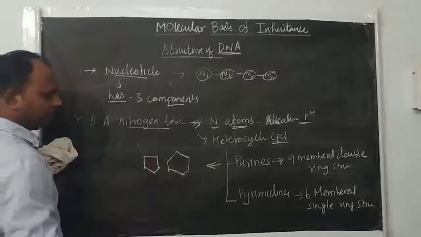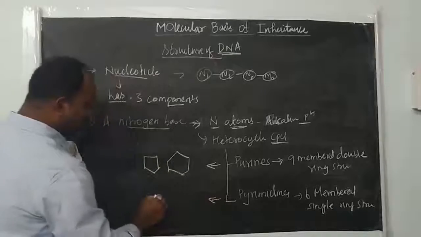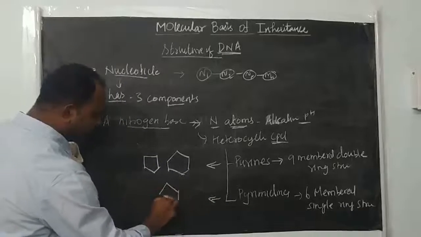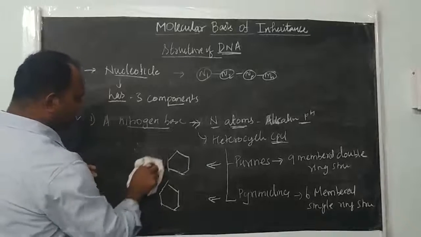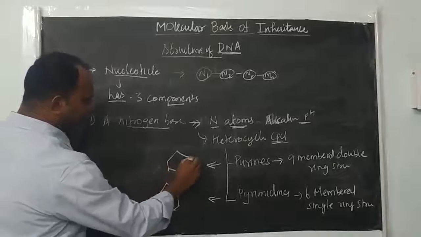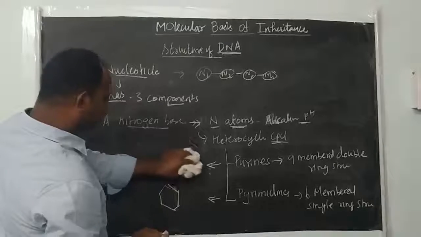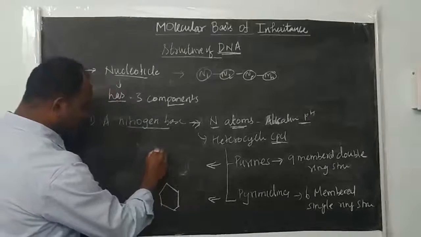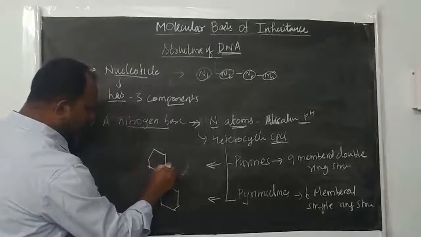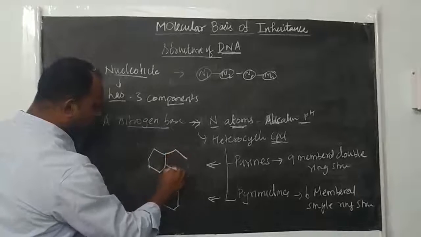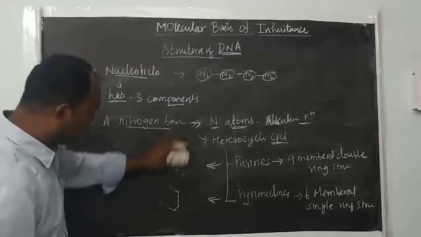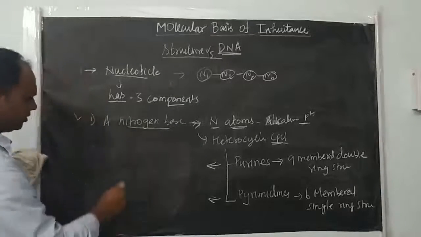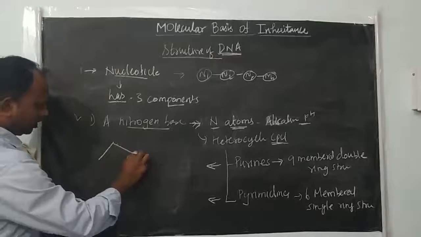Like 2 rings are there. But pyrimidine bases have only 1 ring. How will these 2 rings join? They will join like this, right? One 6-member ring and one 5-member ring are present. I will write it in big size. Purine bases, right?